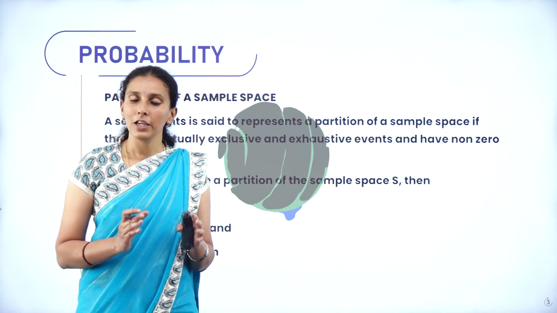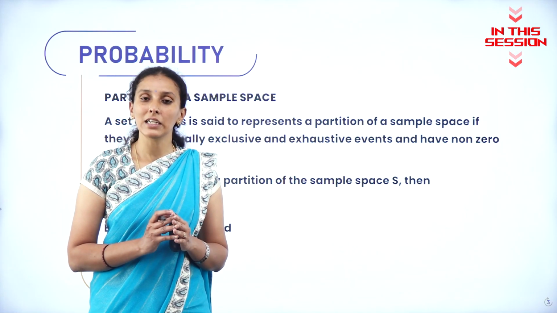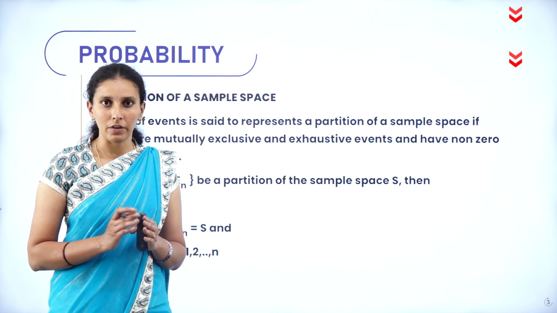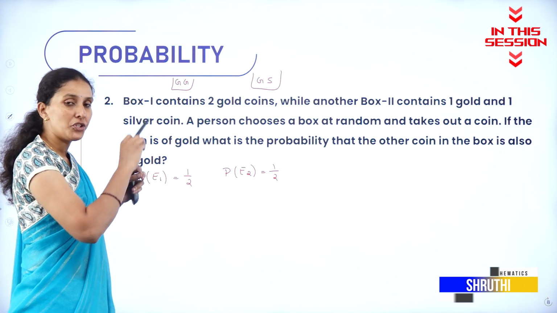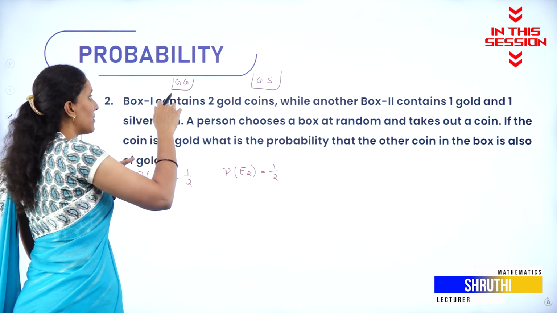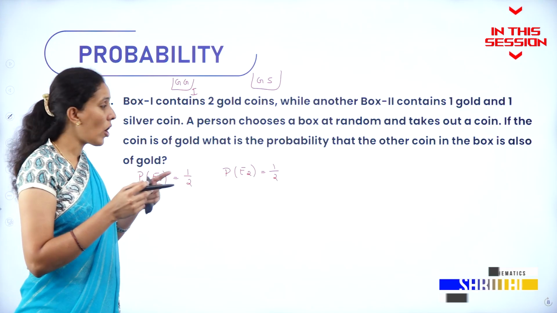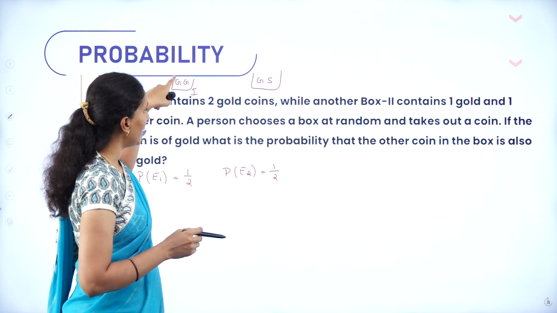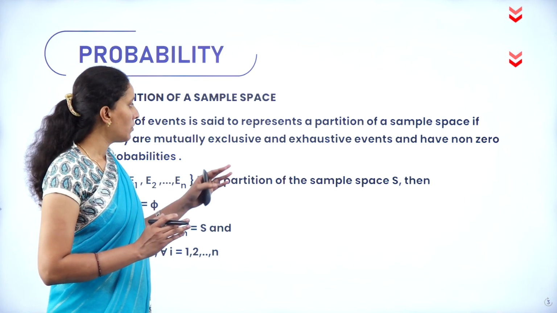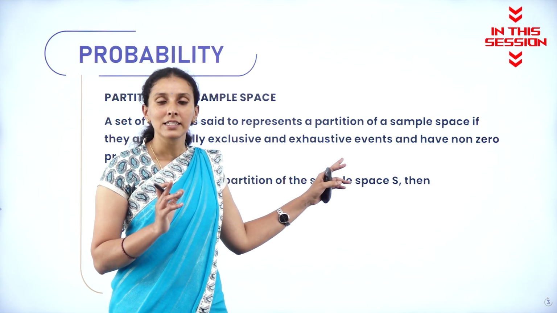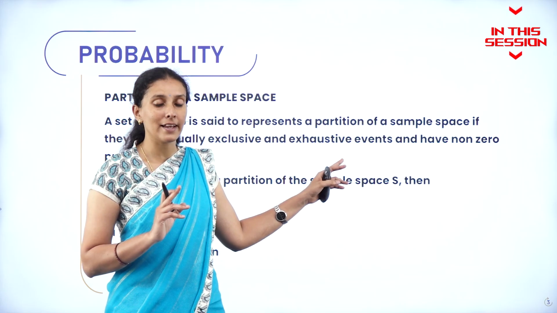You intersect any of the two events, it is always a disjoint. So hence we call it a mutually exclusive event. The first gold coin which you have taken, that must be from box 1 only. Why? Because the second coin is also gold only in box 1. And when you take the union of all the events, the resultant event will be the sample space, and hence they are called exhaustive events.